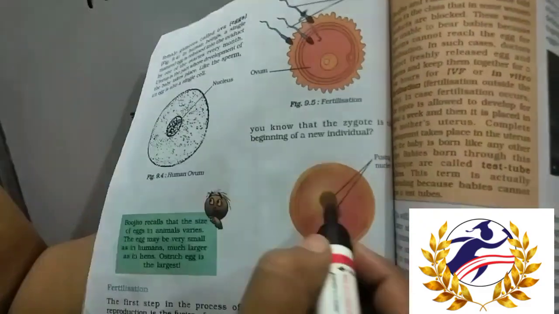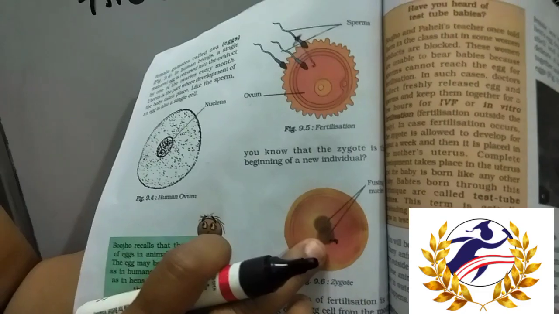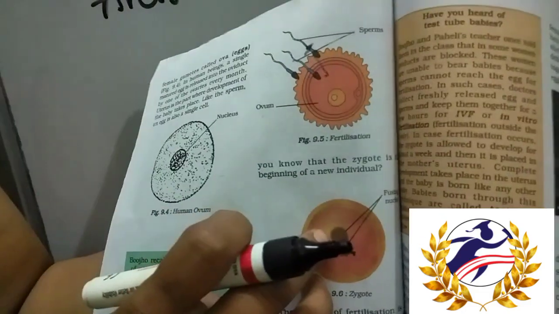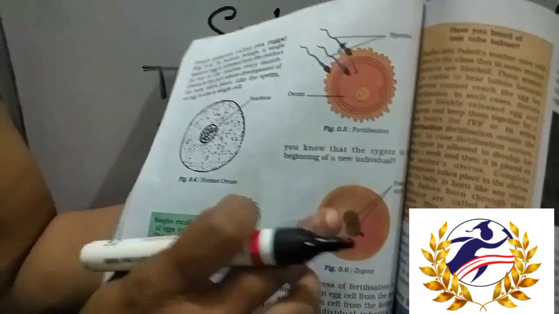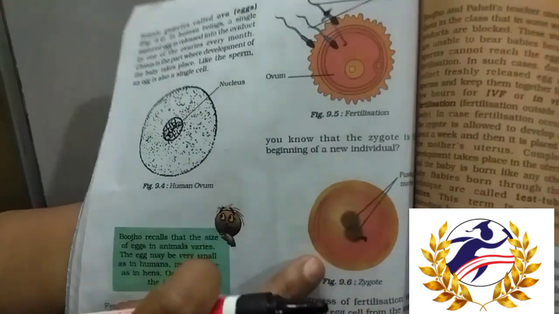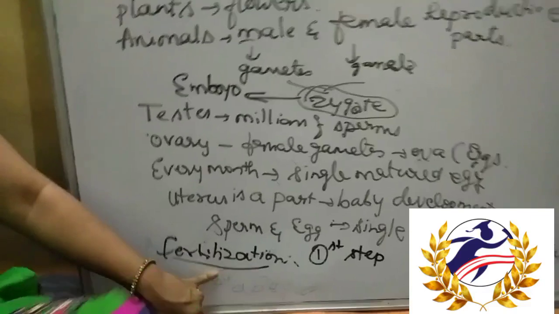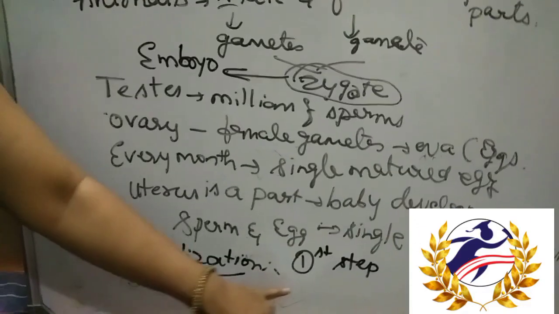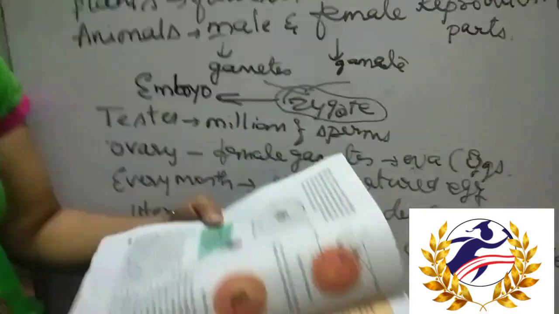Here you can see the female egg cell nucleus, and this is the sperm cell nucleus. The fusion of male and female gametes takes place. That process is called fertilization.